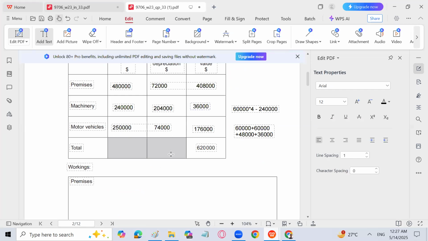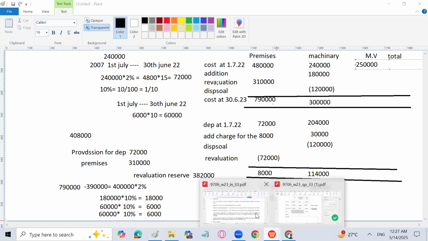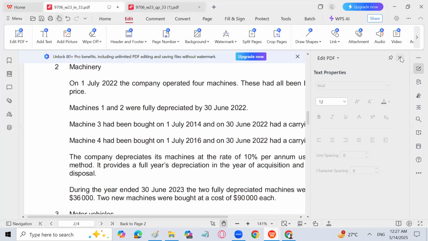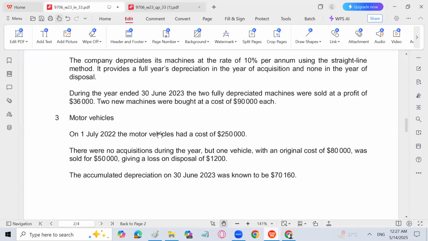Now let's talk about the motor vehicle. The cost at the start is 2,50,000. Just like we are preparing a T account of depreciation, cost at the start is 2,50,000. Now let's see what is the addition of the motor vehicle. We have to study that completely again. So the motor vehicle on 1st July had a cost of 2,50,000. We have already written that. That's not a big deal.